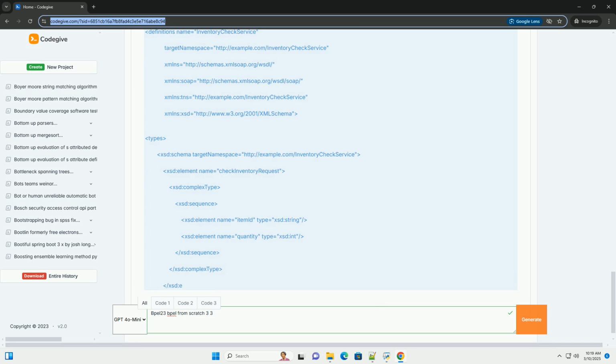3. Web services: for this example, we'll assume you have two simple web services. Credit check service: takes a customer ID as input and returns true if the credit is good, false otherwise. Inventory check service: takes an item ID and quantity as input and returns true if the inventory is sufficient, false otherwise.